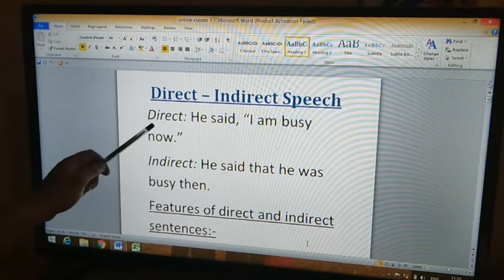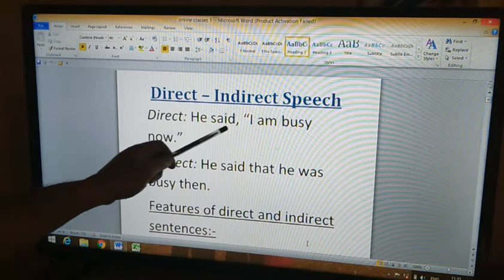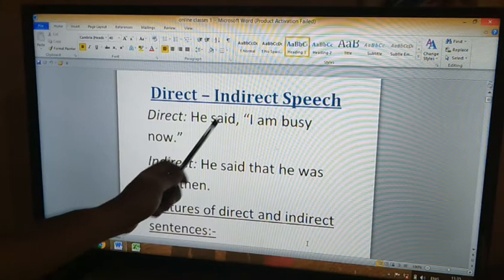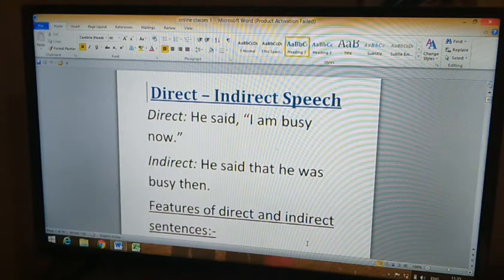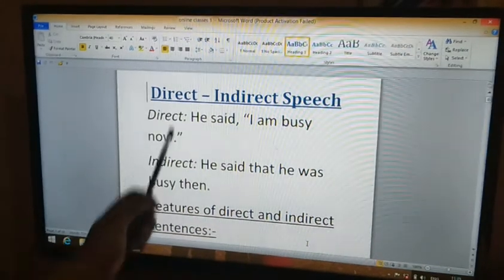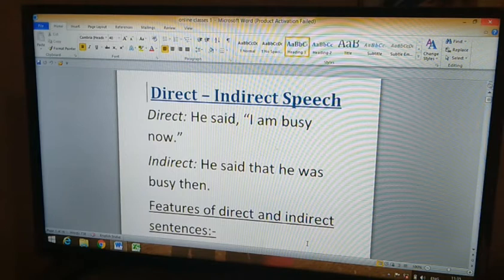So in direct speech, we see here, in the sentence "He said, I am busy now," what is the reporting verb? Said is the reporting verb. "I am busy now" is the reported speech.